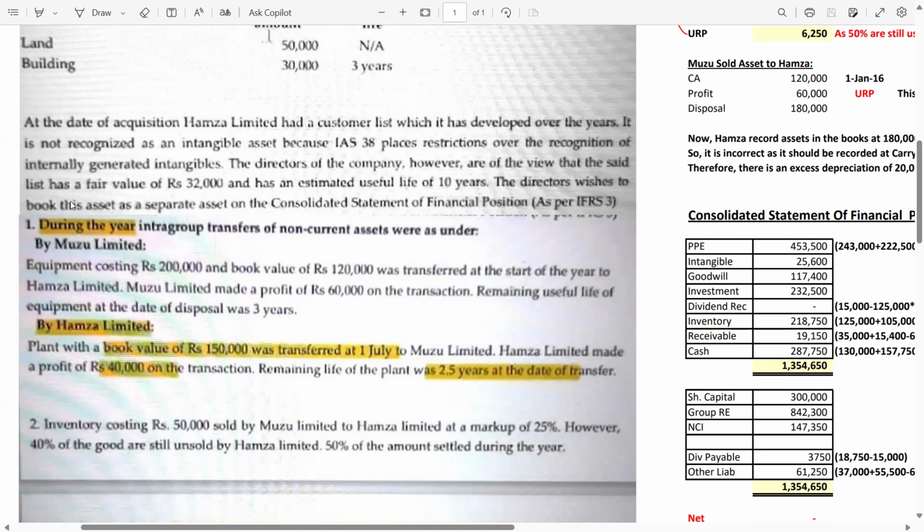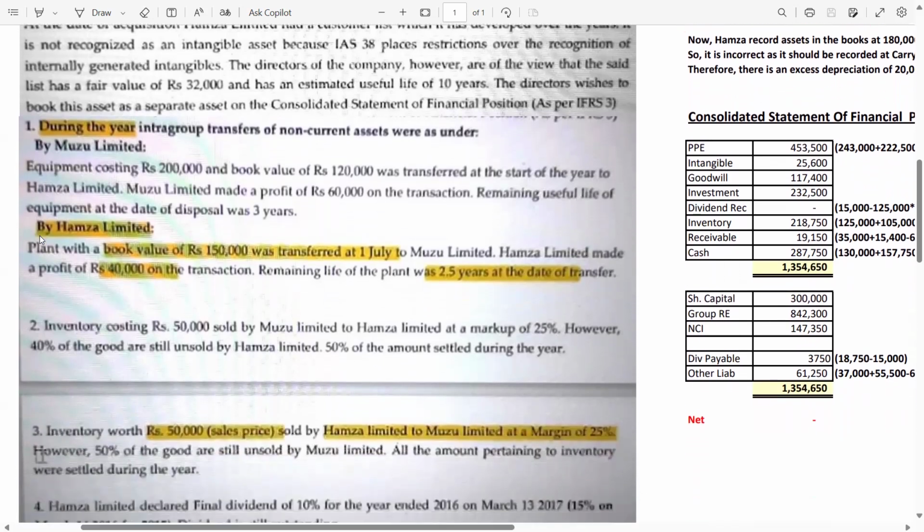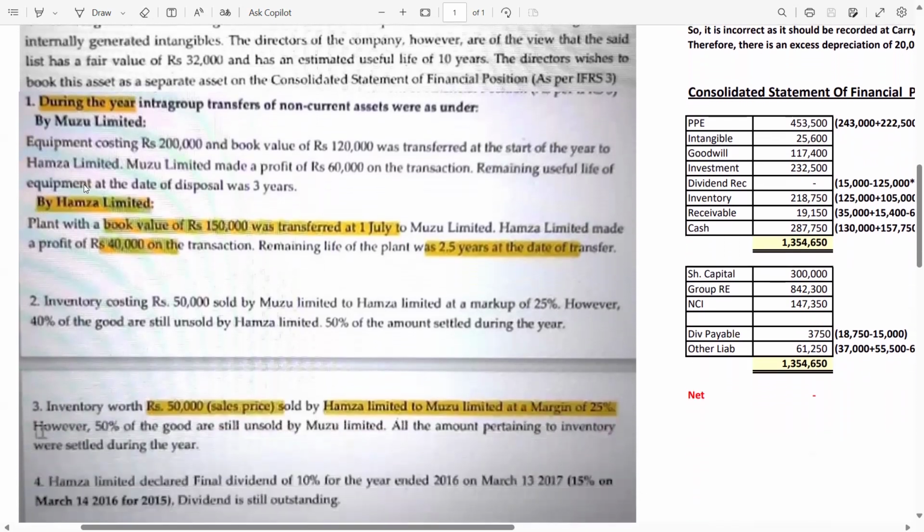The directors wish to book this asset as a separate asset on the consolidated statement of financial position as per IFRS 3 Business Combinations. Now guys, we have intra-group transactions. Please be attentive. Let me zoom in.